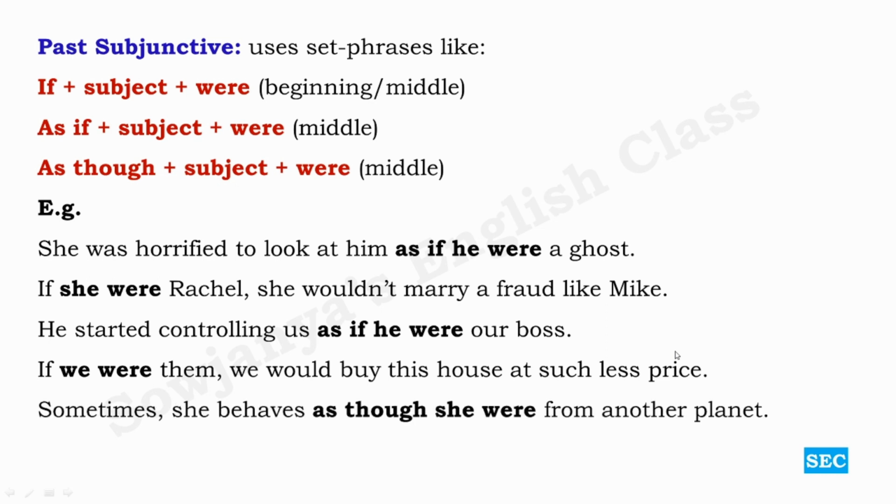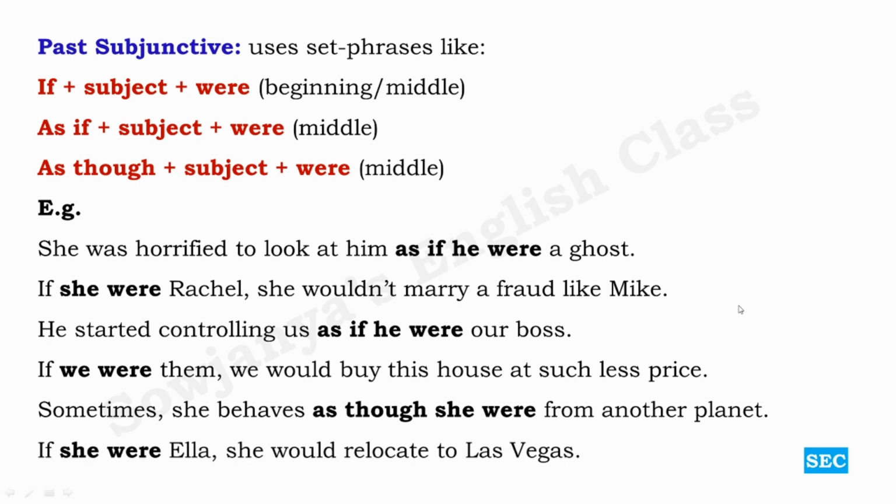And then sometimes she behaves as though she were from another planet. It can be in any meaning, like she behaves as though she were from another planet in the sense that she might be confused, kind of unaware of the surroundings, or she may be thinking that she is far superior to those people around her. The sense can be anything, but we can understand that it is a hypothetical situation. She is exactly not from another planet.